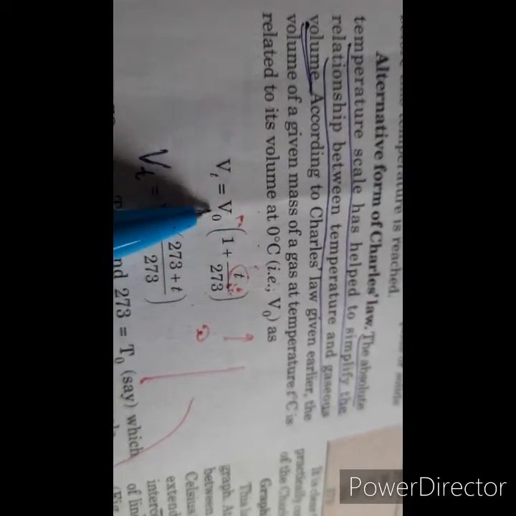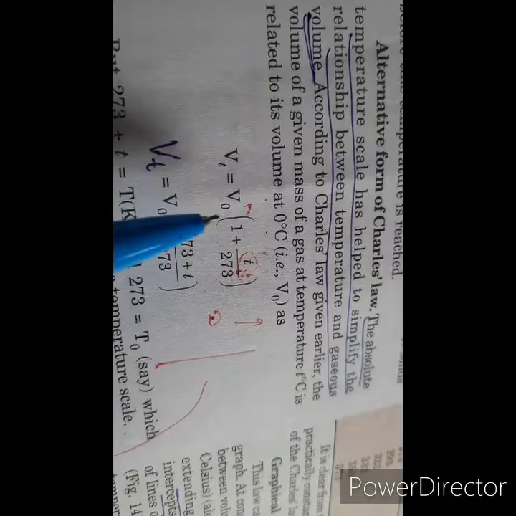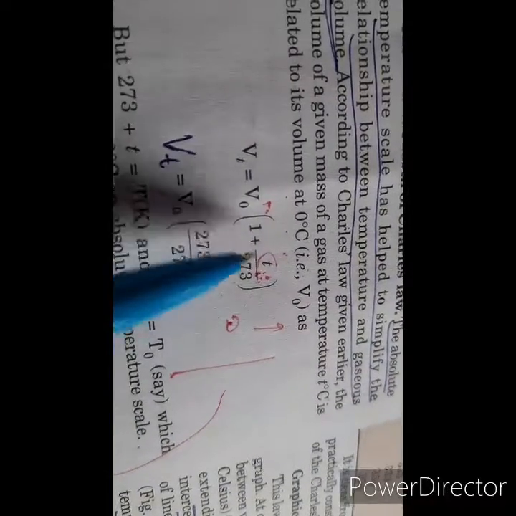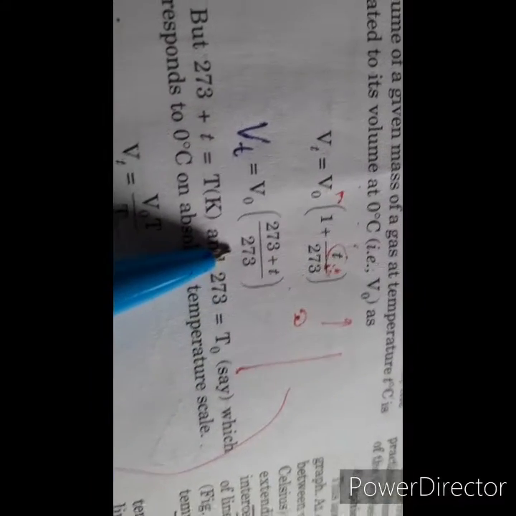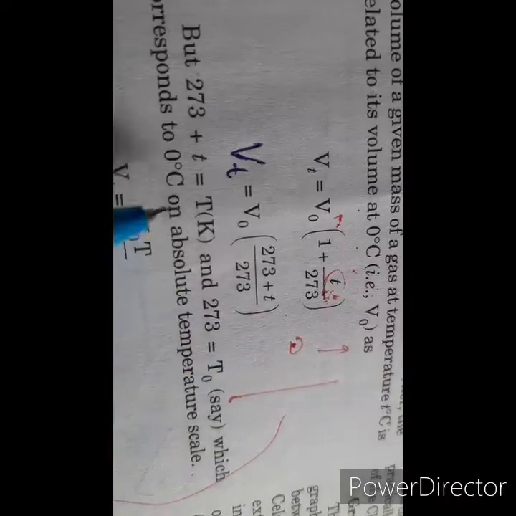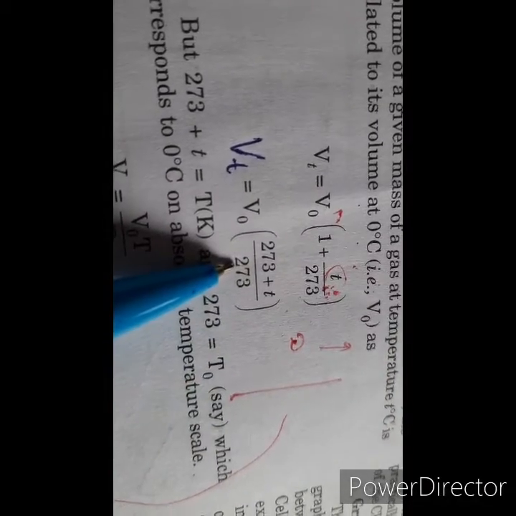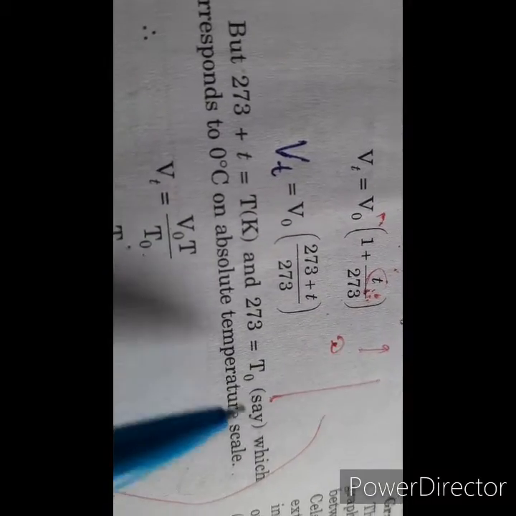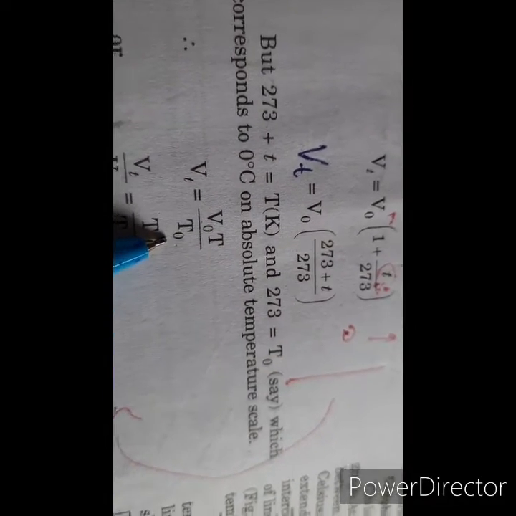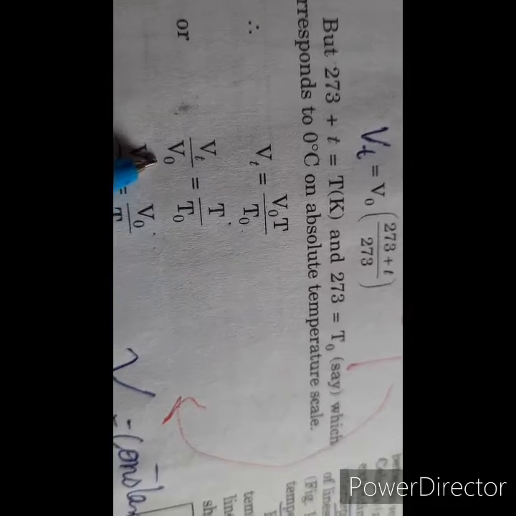Now we can find the alternative form of Charles' law. So from this expression only we will derive the Charles' law in Kelvin scale. Vt is equal to V0 (1 + T/273). So Vt is equal to V0 (273 + T)/273. This 273 + T is equal to temperature in Kelvin, and this 273 is T0, which corresponds to 0 degree Celsius on the absolute temperature scale. So Vt is equal to V0 T/T0. So we can write Vt/V0 is equal to T/T0.